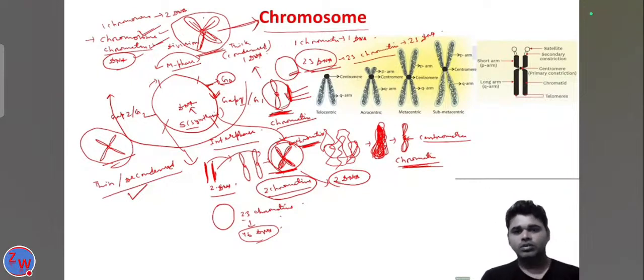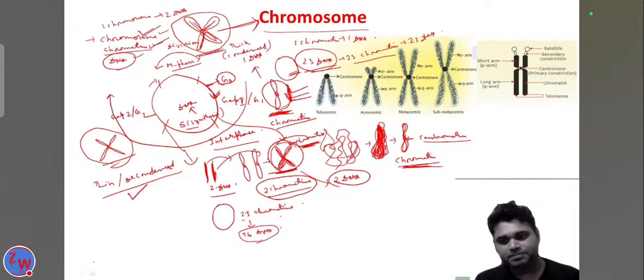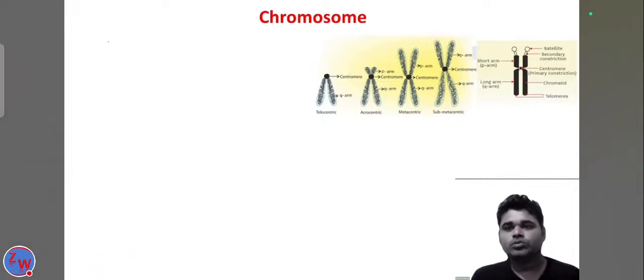So now come to what are the different types of chromosomes. Whenever I say chromosome, you can imagine that that is the chromatin that is present during the M phase or the division phase. So now come to the types of the chromosome.